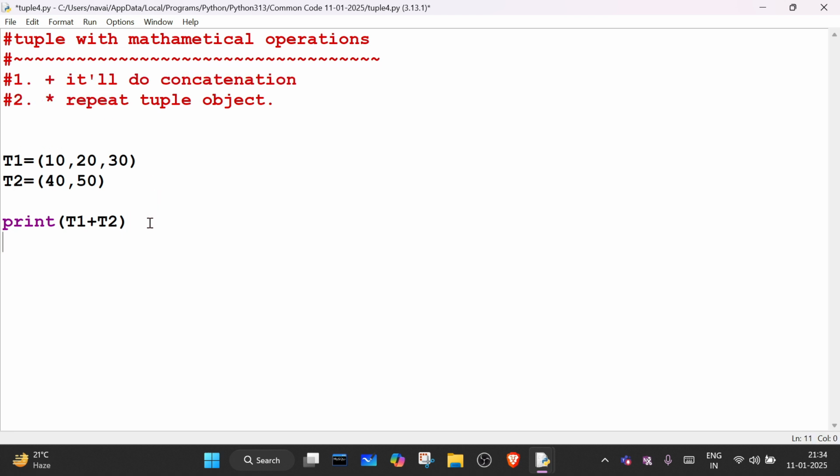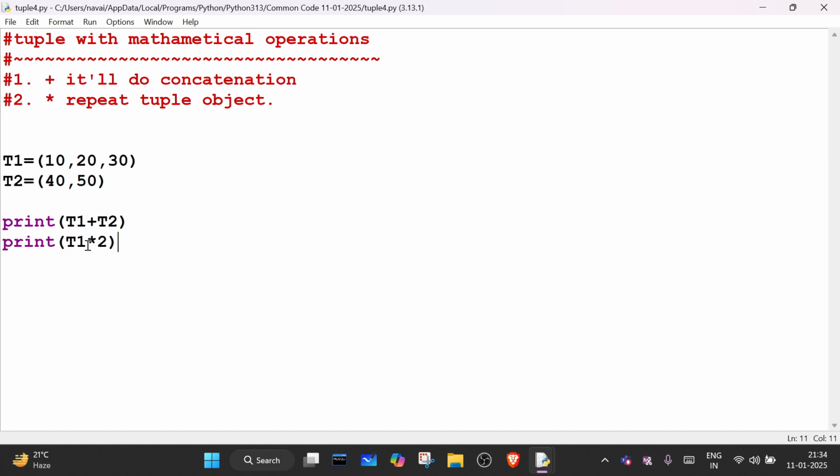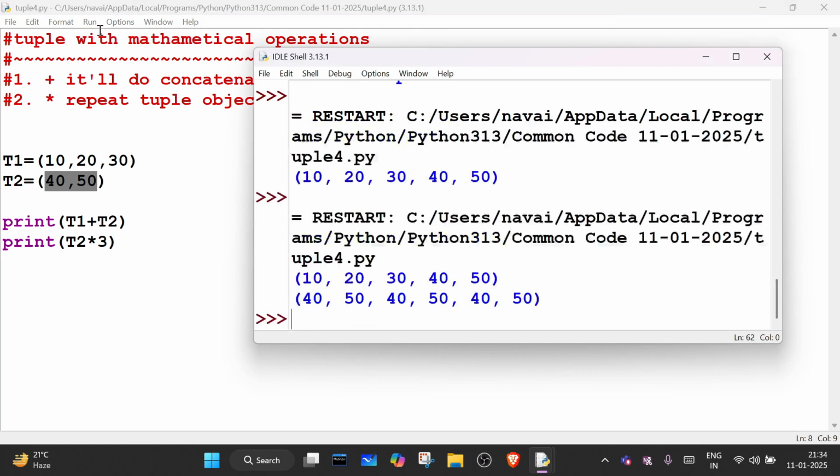So for example, I'm writing print t1 multiplied by 2, and t2 multiplied by 3. Does anyone have any idea what will happen here? It will repeat 40, 50 three times. So 40, 50, 40, 50 and 40, 50. Three times it is repeating, right?